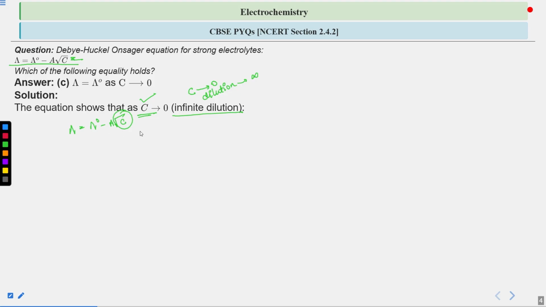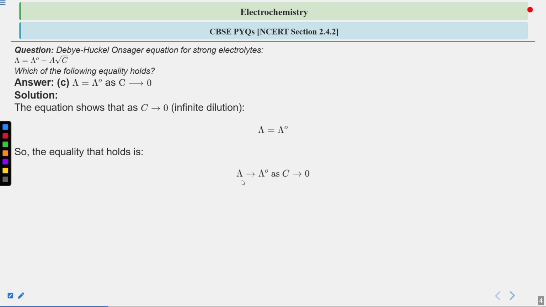That means the negative term will vanish from this equation, and lambda will become equal to lambda naught. So the equality that holds is that lambda approaches lambda naught as C approaches 0.